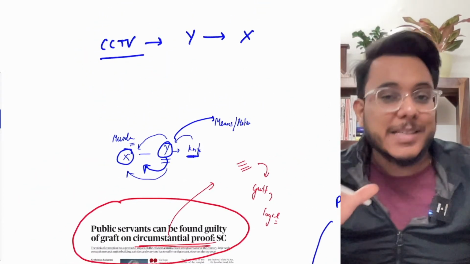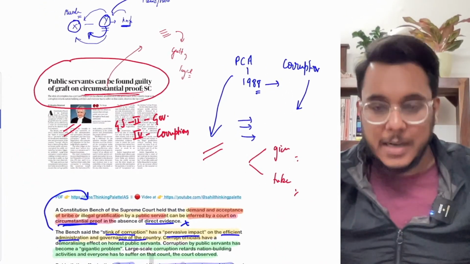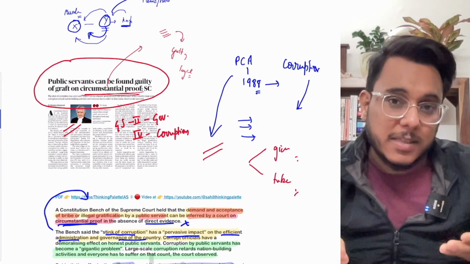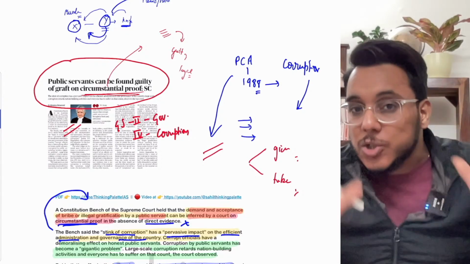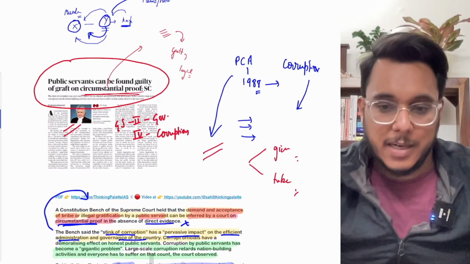So there is direct evidence and then there is circumstantial evidence. That is all about it. And now we'll move to the next article. What this article says is that only if there is circumstantial proof under the Prevention of Corruption Act, an official can be charged.